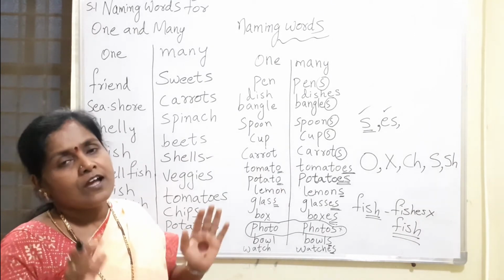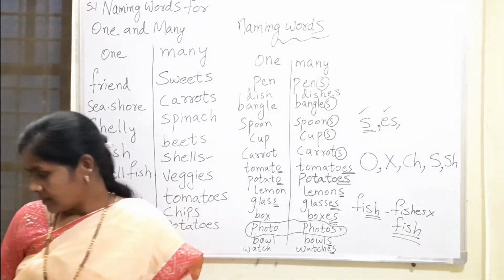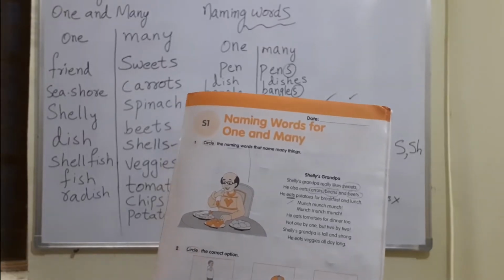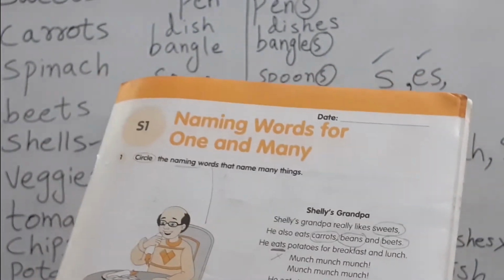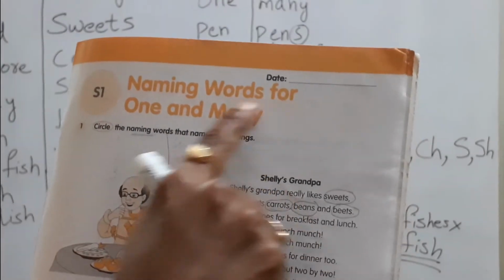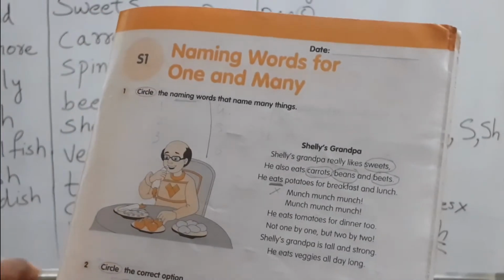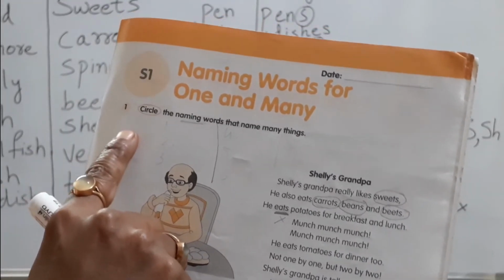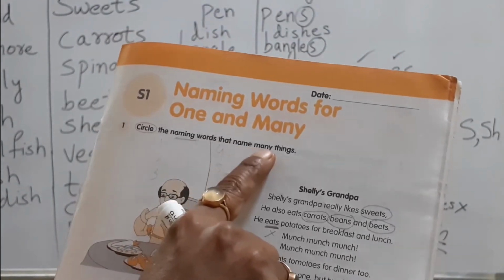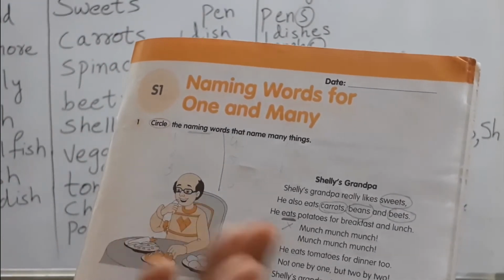Understood, all of you? Now it's time for you to open your workbook. Have you all opened your workbooks? Page number 37. Write down the date here. Naming words for one and many. Now I am reading the poem. Listen carefully, all of you. Circle the naming words that name many things. Just now I told you, one means one, many means more than one.